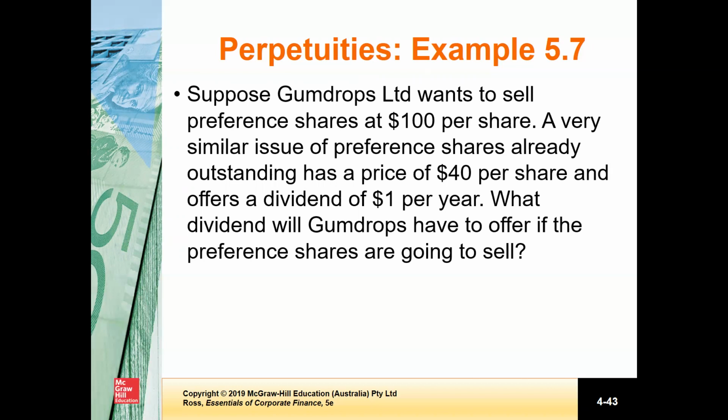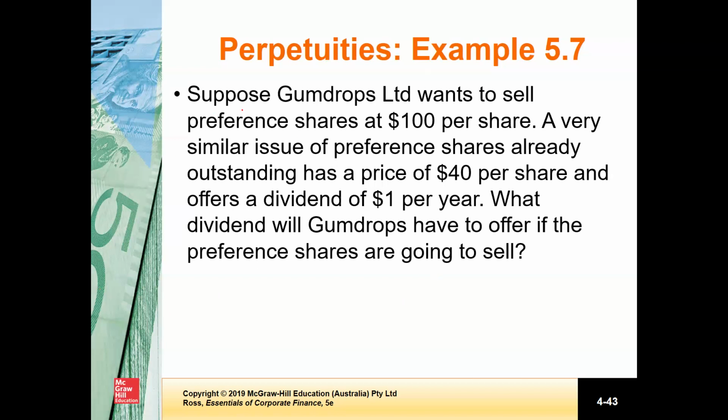Perpetuities can also be called consols. Particularly in the United Kingdom and Canada, there are consols, which are essentially perpetual bonds, which means that if you invest in this bond, you continue to get interest forever. The principal won't be paid back, but the interest continues forever. And there is a pretty simple way to find out the value of a perpetuity.